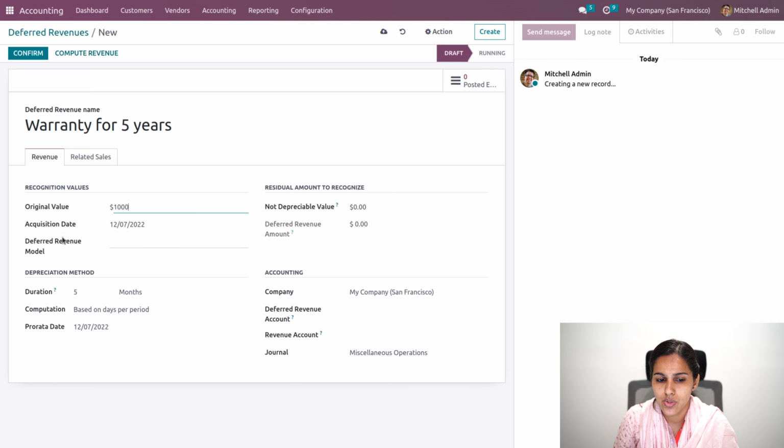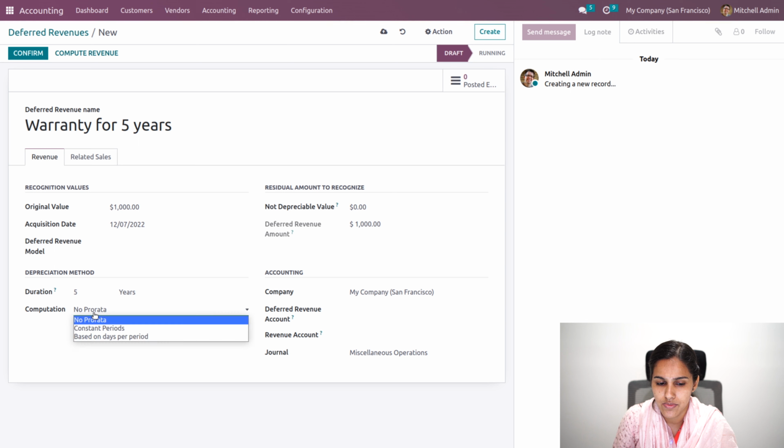And also, in order to automate, we can make use of the deferred revenue model. Here you can see the revenue amount is 1,000, and on this revenue we are computing the deferred revenue. It is for 5 months, but instead I'll add 5 years, and the computation is based on per period or no pro rata. If it is no pro rata, it will consider the start of the fiscal year, and if it is constant period, it will be based on the pro rata date.